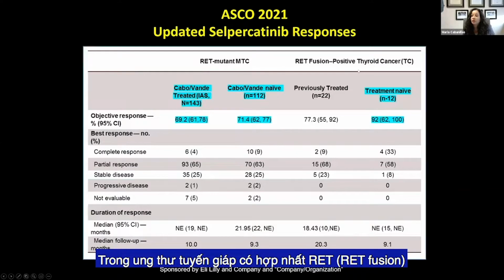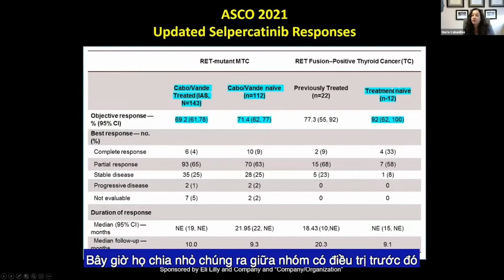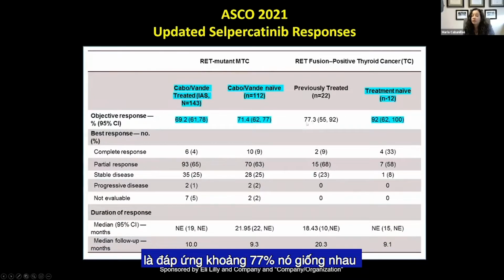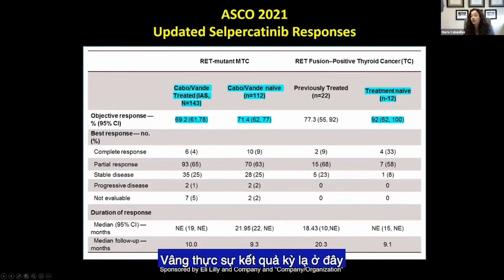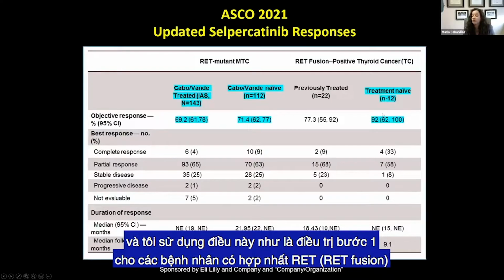In the RET fusion thyroid cancers, so they now break them down between previously treated, which was about 77% response rate, so it's about the same. But then they broke out 12 patients that were treatment naive, and the response rate was 92%. So really kind of phenomenal results here. And I do use this as first line in my RET fusion patients.